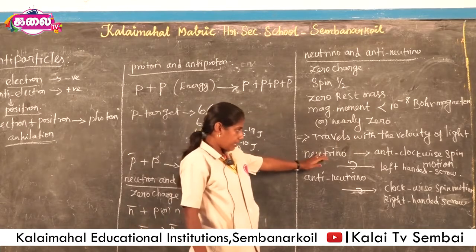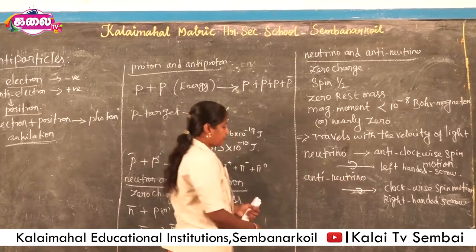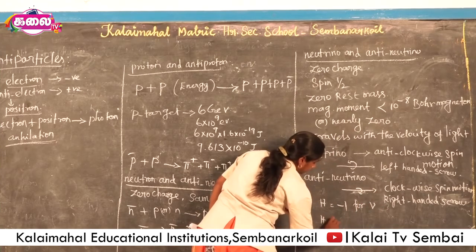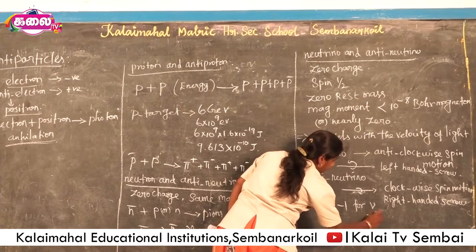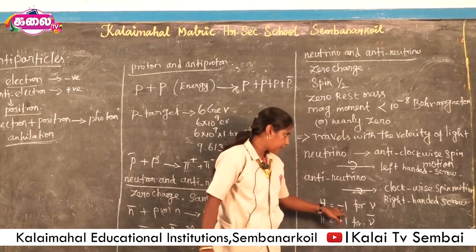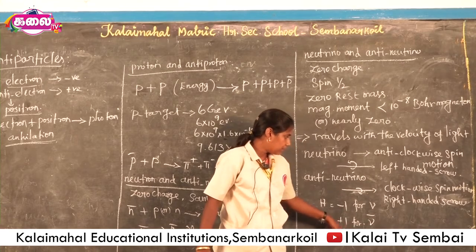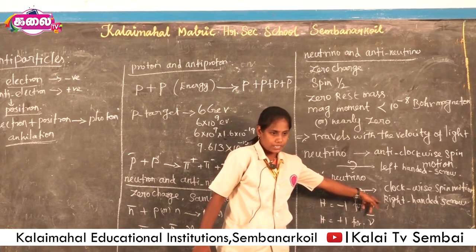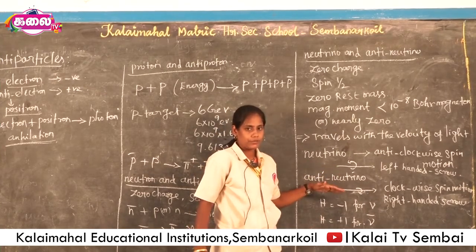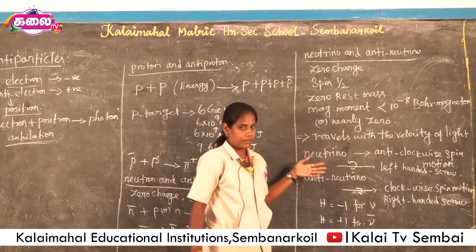The neutrino has left-handed helicity, and the antineutrino has right-handed helicity. So the helicity of neutrino is -1. Then the helicity of antineutrino is +1. The helicity of neutrino is -1 because of this anticlockwise motion. The helicity of antineutrino has +1 value due to this right-handed screw motion of the particle. So these two particles differ only in their helicity values, otherwise their properties are the same for both of them.